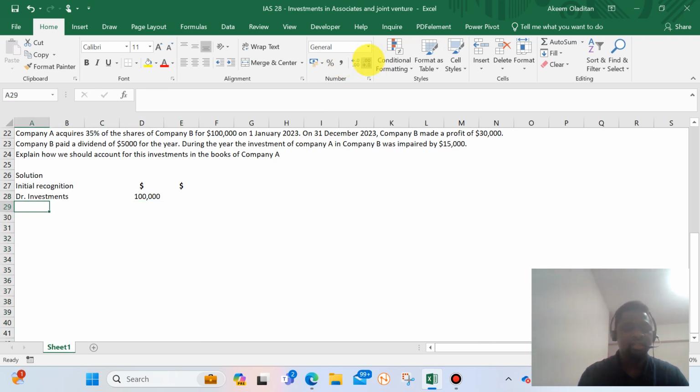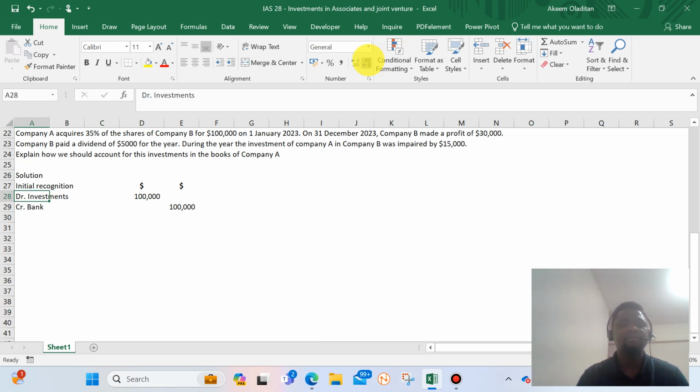So what account do we credit? Is that bank? It's never mentioned. Maybe bank or maybe payable or anything. But let's use bank. So 100,000. That is when company A buys that investment.